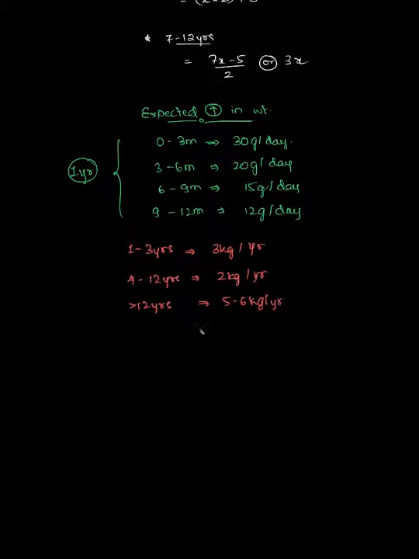And some important facts to be noted is that the weight of the baby will be equal to double. Okay, it will be equal to double in 5 months of age, and it will be equal to triple of it in 1 year, and it will be quadrupled in 2 years.